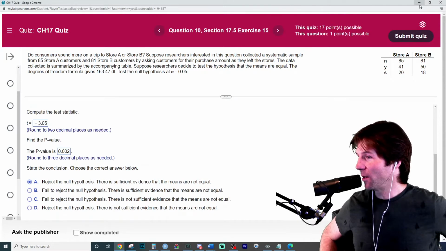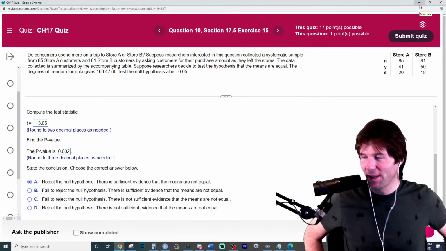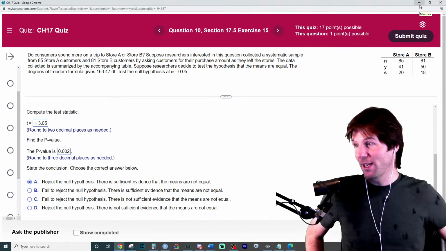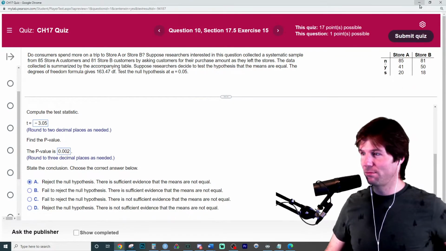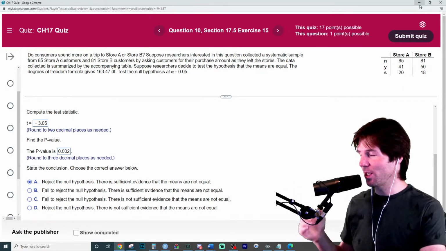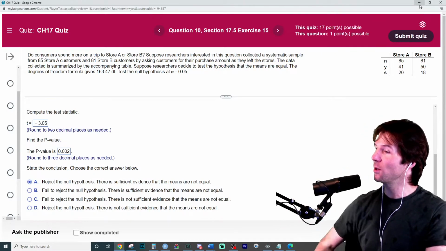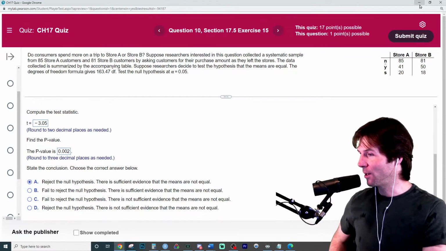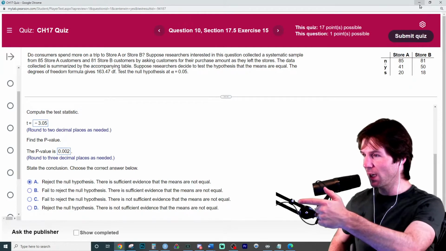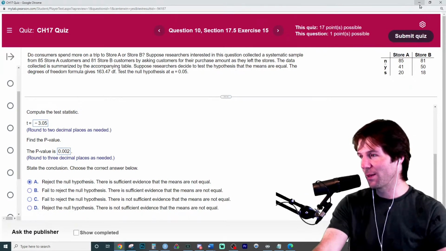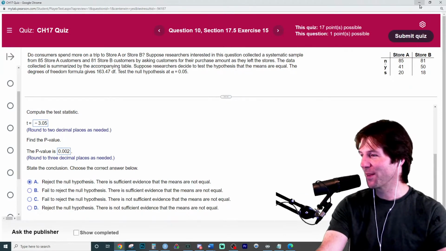I fight the good fight to get rid of that stat wording right there, with just having people talk normal. Like, I do not reject the null, but if you do stats, someone's going to say fail to reject. If you're doing chemistry, physics, or something, someone's going to say, I fail to reject the null, and you have to know what that means. We teach you the stats words so you can do the stats stuff, and you can just say to people, I didn't reject the null, if you want. Anyways, back to the main screen.